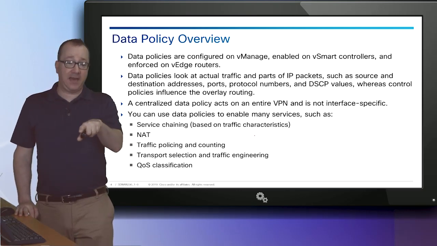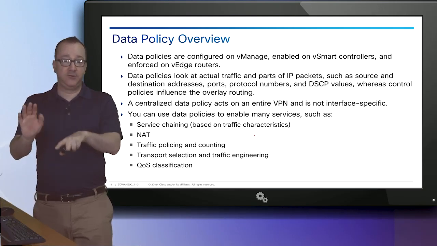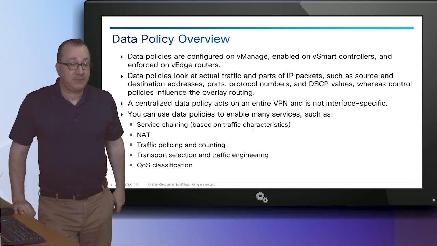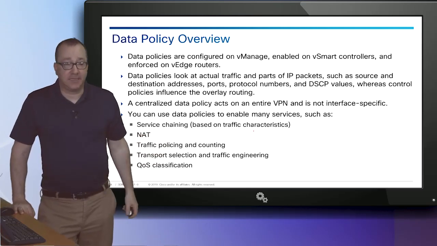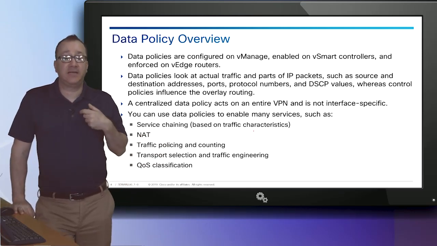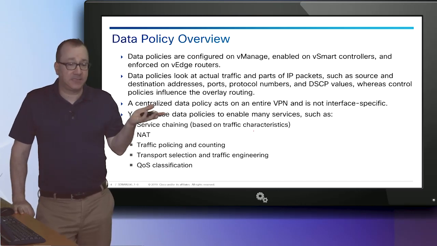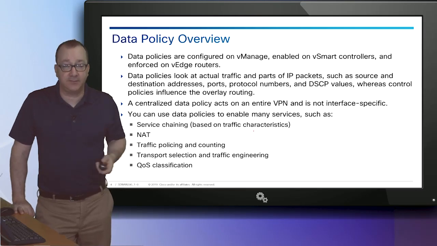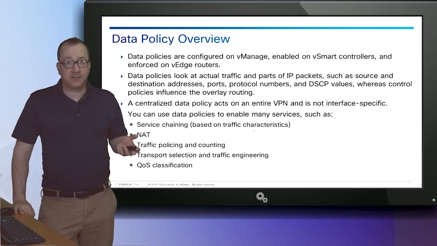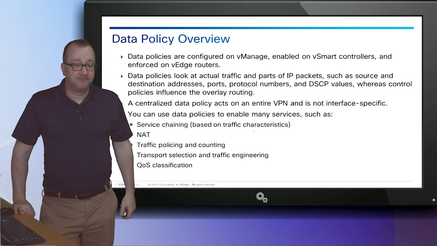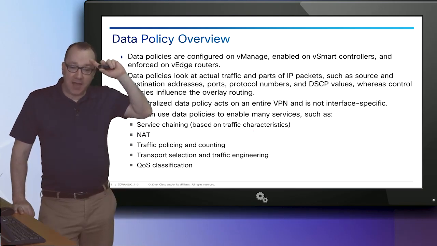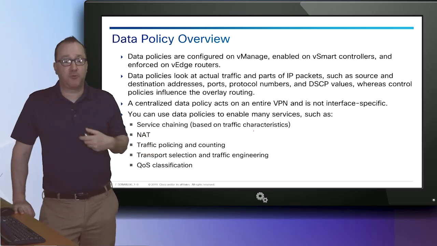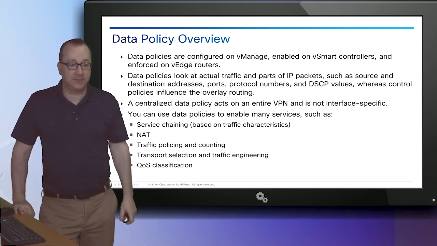If I have to look in the header of a packet and make some action based on what's in that header, then it's a data policy. If the answer is no, it's a control policy. Control policies basically are going to change the TLOCs, the routes, next hops, etc. Data policies change packets, like changing DSCP values, changing type of service, other stuff. So we're going to look at the actual traffic and at parts of the IP packets, such as the source and destination address, ports, protocol numbers, and DSCP values.